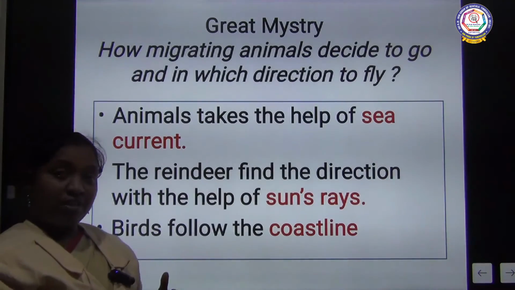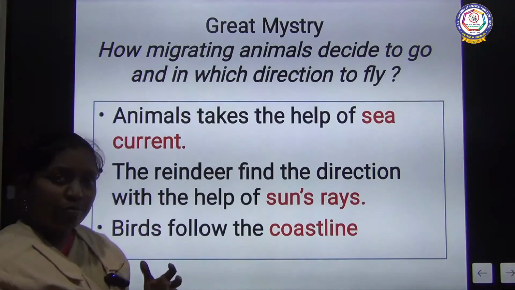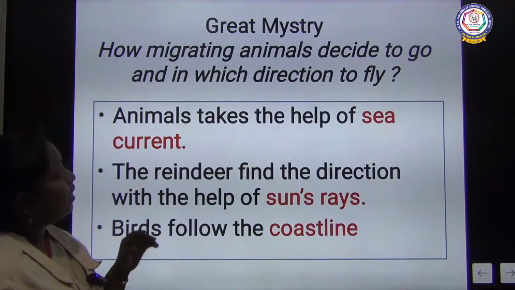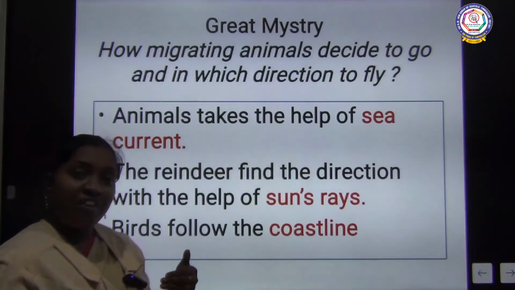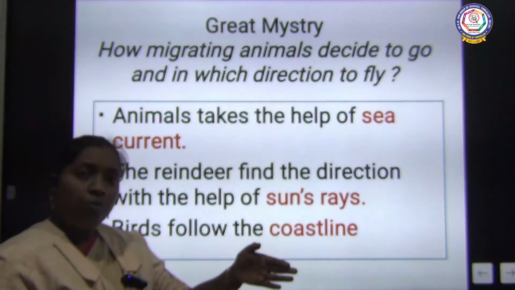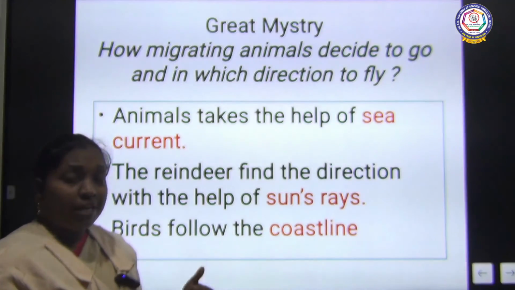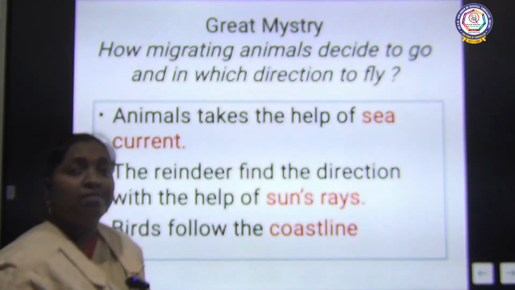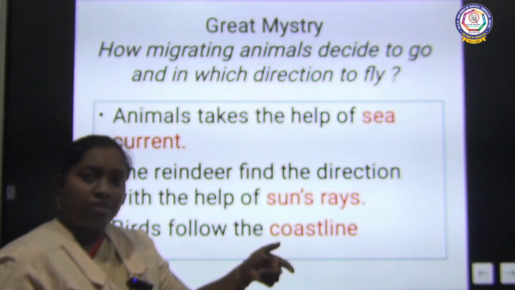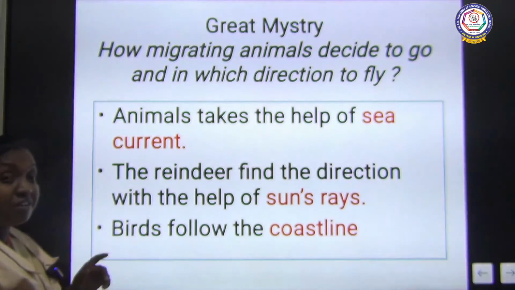Next, we have seen the birds, then insects, then fish. It's a great mystery how migratory animals decide where to go and in which direction to fly. We are living on the land, and we know the way. With the help of a map, we can move from one place to another place and then retrace the path and come back. But it is such a mystery in the case of these birds and animals. How are they deciding, how do they come to know the conditions in that next country? That is why it's a great mystery.